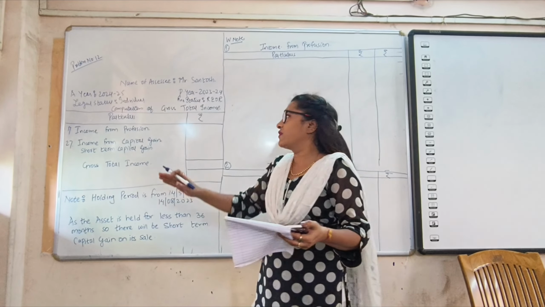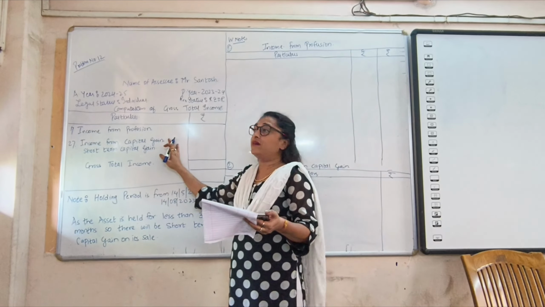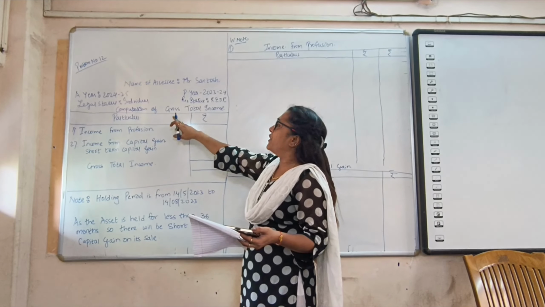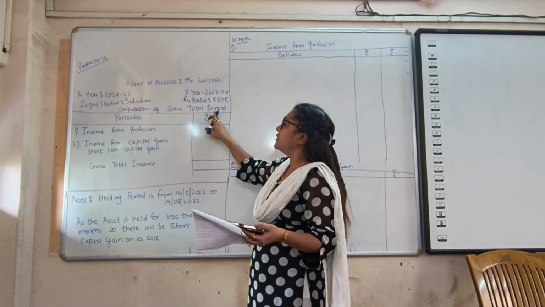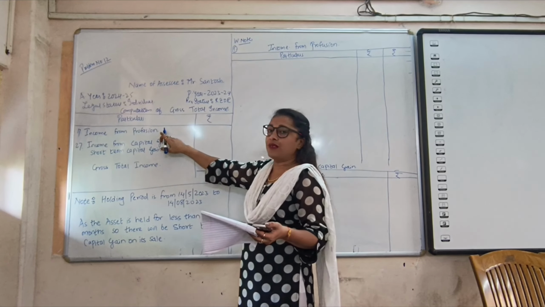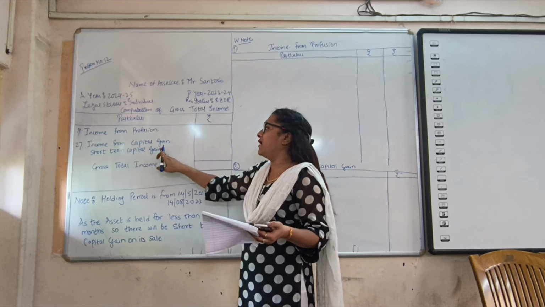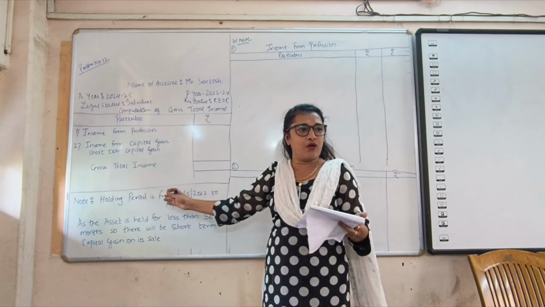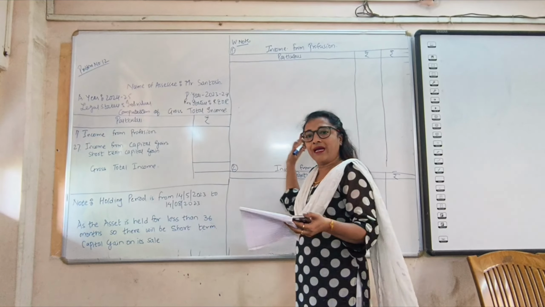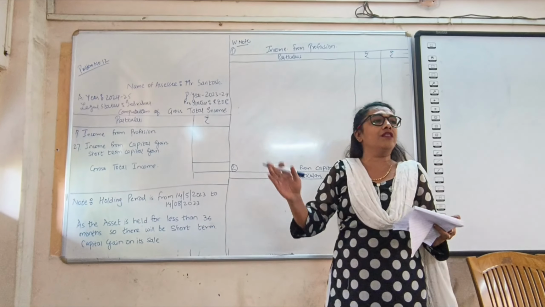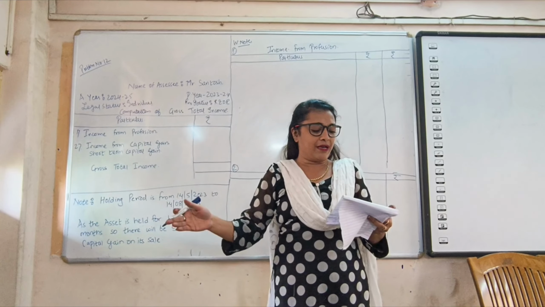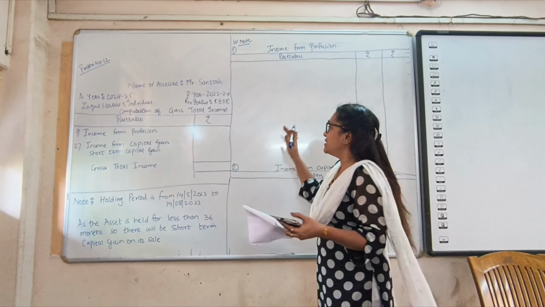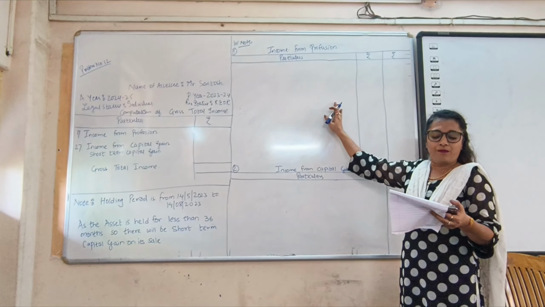Okay, I have written the format here. Here I have done the computation of gross total income, where I'm going to show income from business and then income from capital gain. That is short-term capital gain, I have already mentioned. But when I write it, I'm going to explain how it comes under short-term capital gain. So let us start first with the format for income from profession.